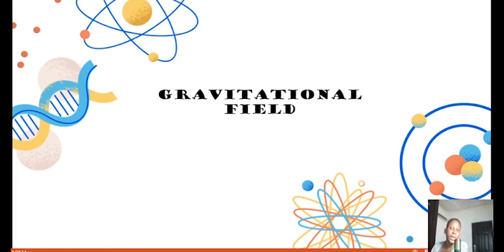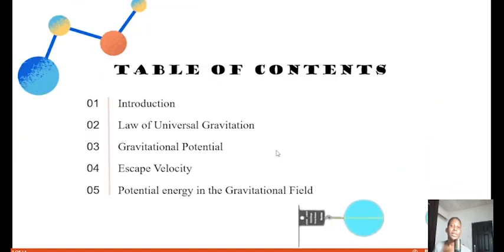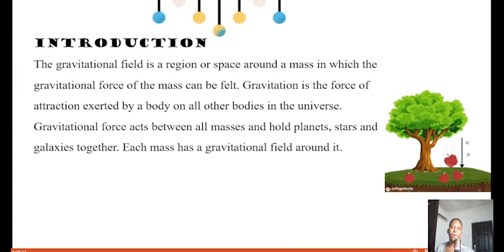In our journey into excelling without stress, into becoming a great physicist, into becoming a great scientist, we're going to take another topic today, which is the gravitational field. And this is our table of contents. You're going to learn about the law of universal gravitation, the gravitational potential, escape velocity, potential energy, the gravitational field. Just as other topics have always been, this is also going to be a very interesting topic, and you're going to understand everything you need to know about it.